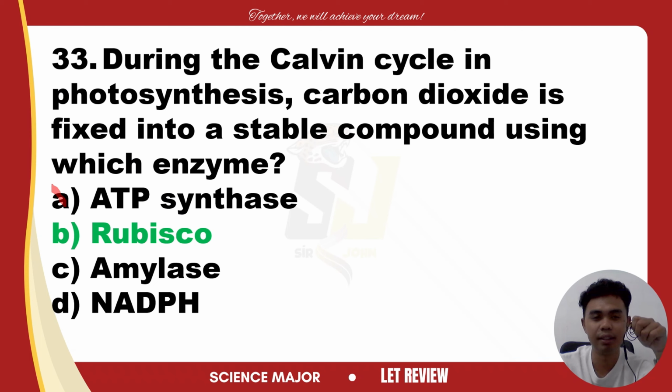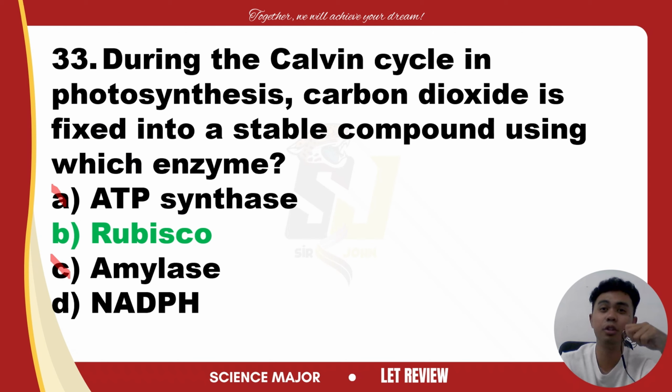Next, NADPH. NADPH is an electron carrier that is used in the Calvin cycle to provide the reducing power necessary for converting the 3-phosphoglycerate into sugars. But it does not directly fix carbon dioxide.